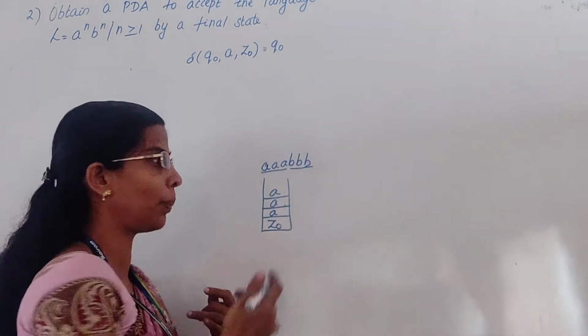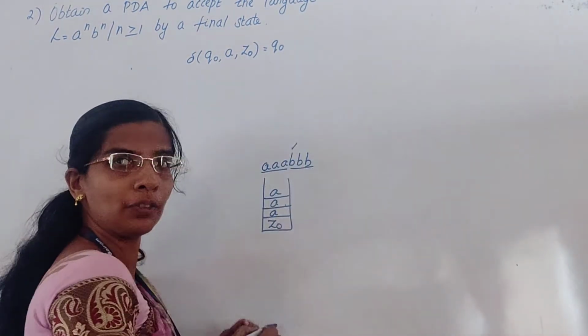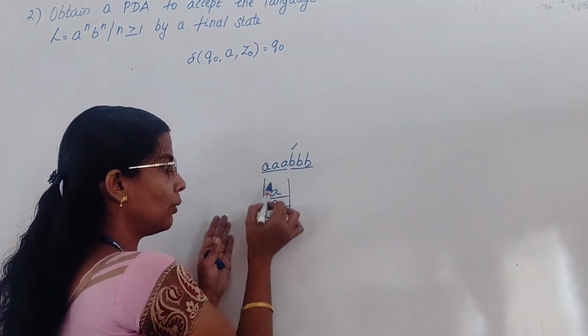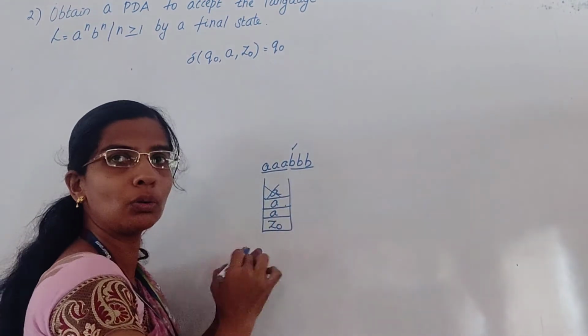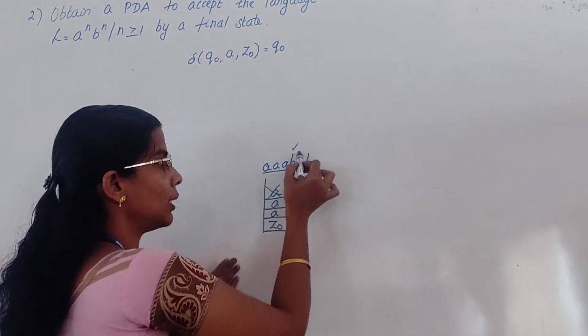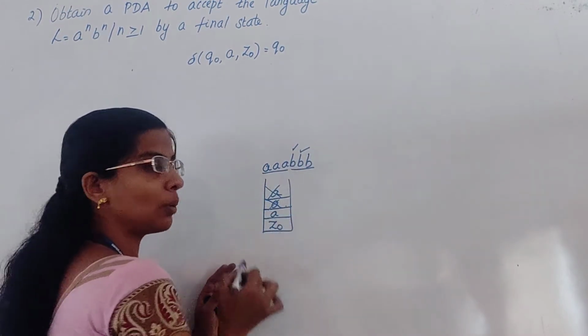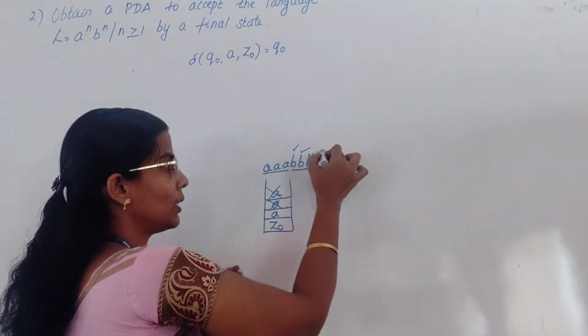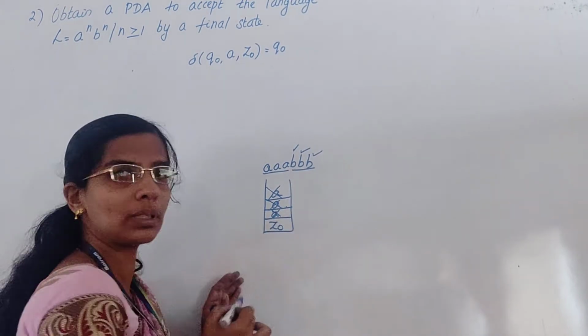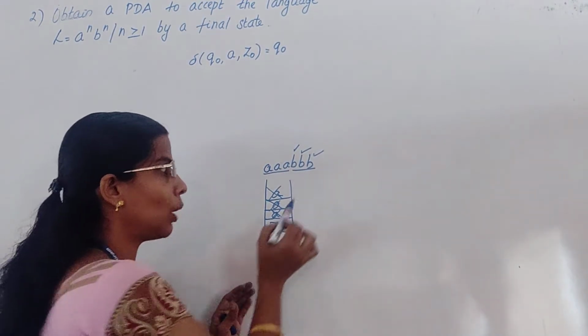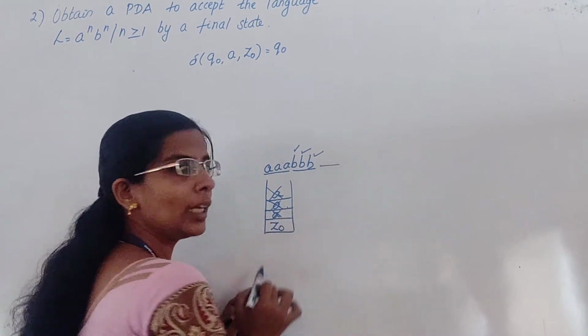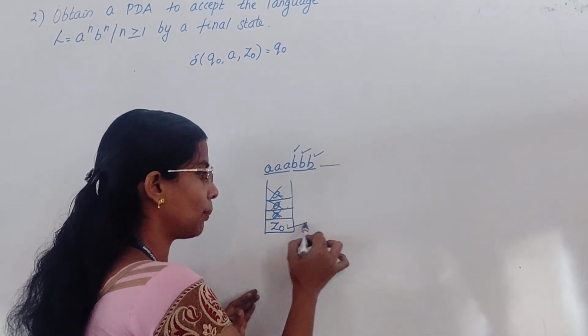If the input symbol is B, it will pop one A from the stack. Count 1 matches. Next input symbol, it pops another A from the stack. One matches. Next input symbol, another A from the stack. One matches. Now your input becomes empty and the stack becomes empty.